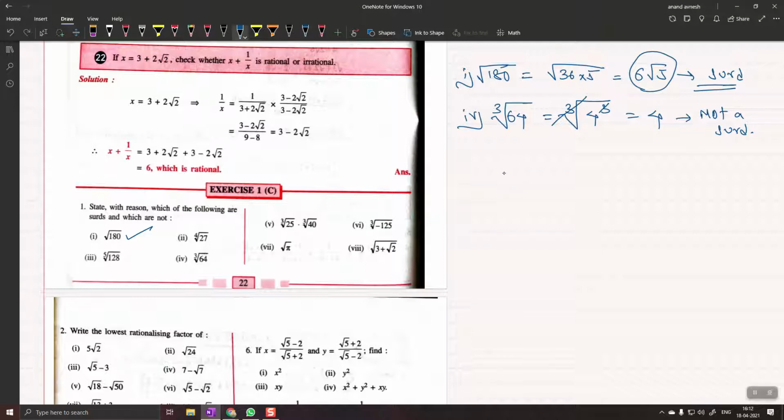Now look at the next one, the fifth one: cube root of 25 times cube root of 40. Now this is tricky, okay, so don't directly say it is not a surd. Prajakta, can you please help me? How do I simplify this? I cannot directly say, I have to simplify.